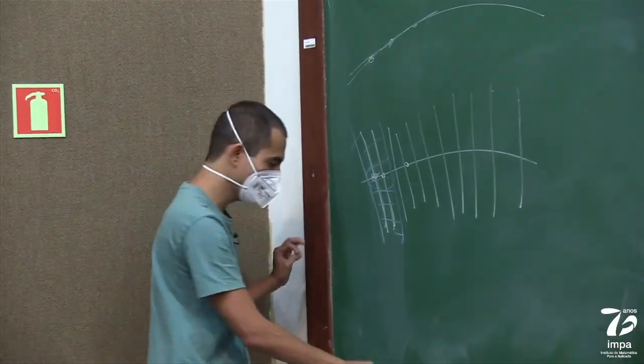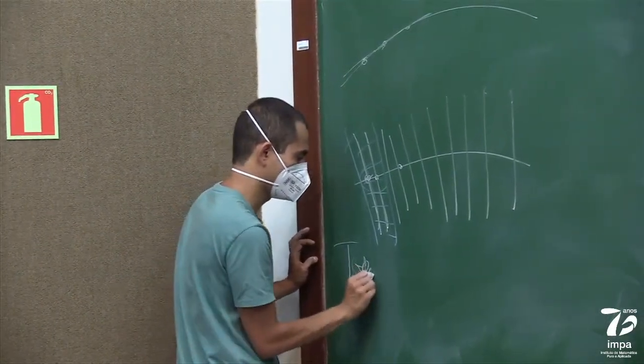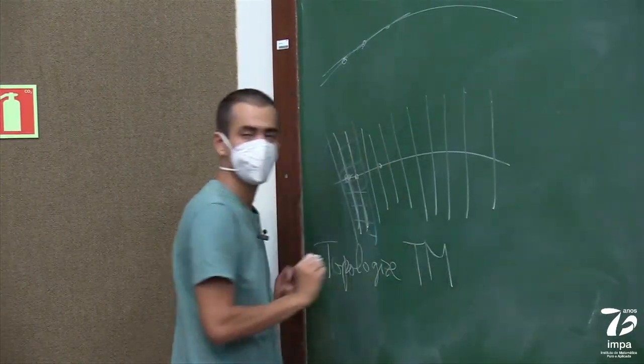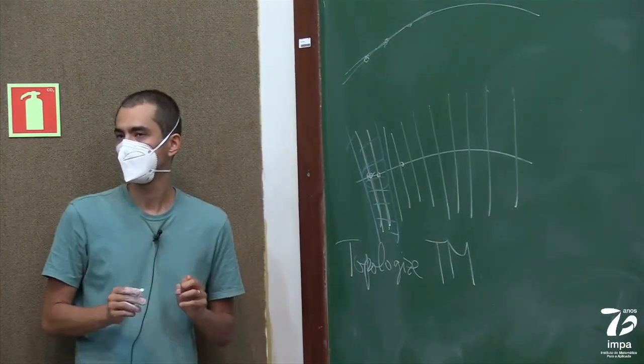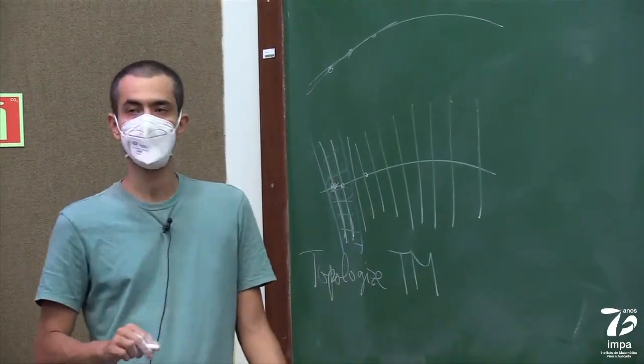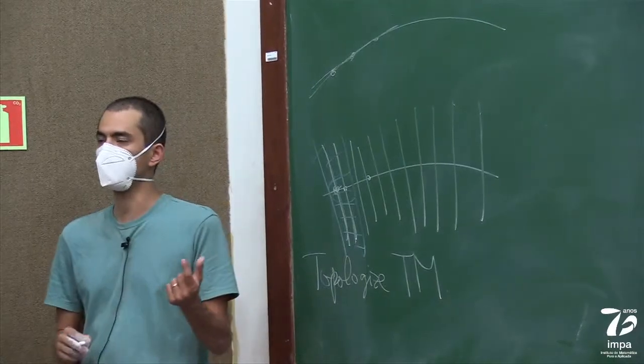Okay, so this way, you will topologize the tangent bundle. And it's not very hard to see, still using these bijections, that this will inherit the structure of a smooth manifold.